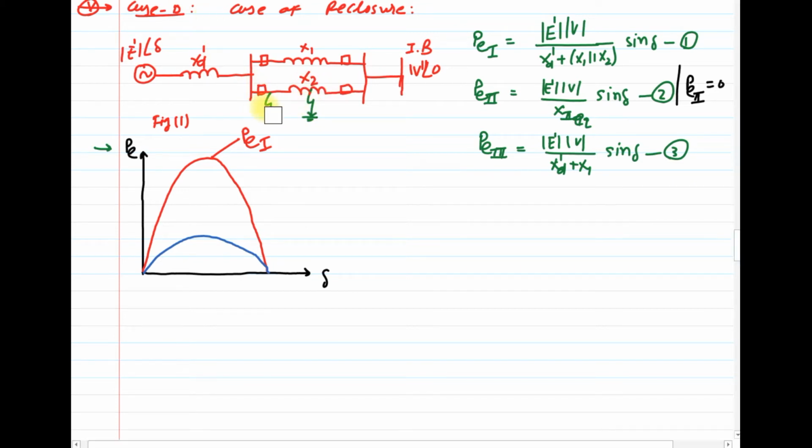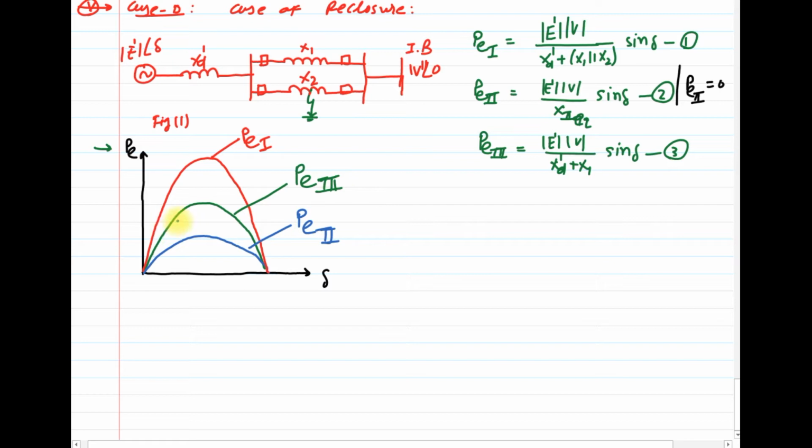Curve 2 represents PE2, the power transfer during fault condition. And curve 3 shows the power transfer after the fault clearance, which is PE3.